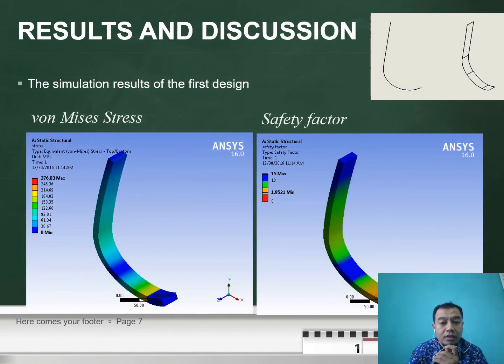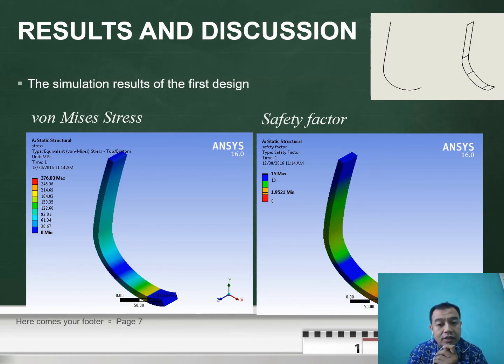We discuss the von Mises stress to observe the mechanical stress occurring on this prosthesis and also the safety factors.